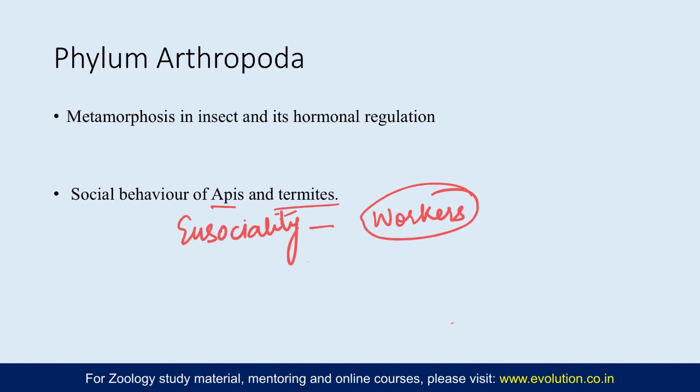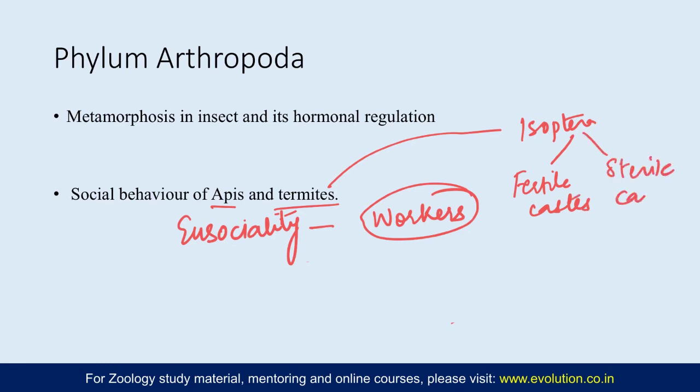In case of termites, which belong to the order Isoptera, things are a little different. They have a very different social hierarchy as compared to honeybees. So in them there are two castes. So there are fertile castes and there are sterile castes.